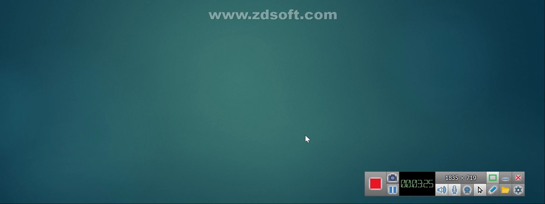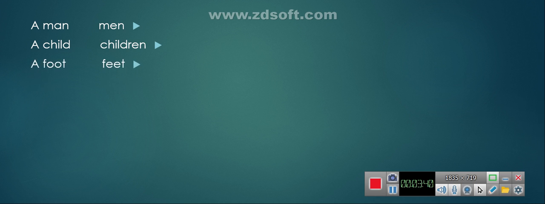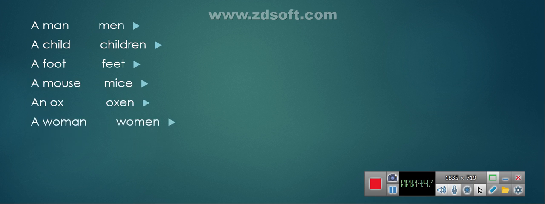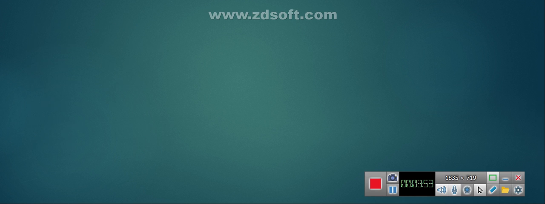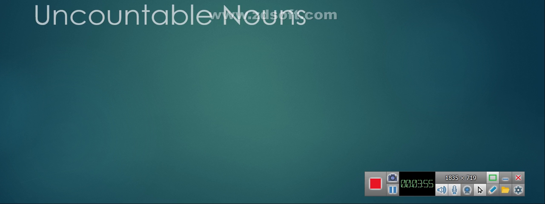Let's move now to irregular nouns. Irregular nouns are nouns that are changed totally. A man, how will it be in plural? Men. A child, children, very good. Foot, feet. Mouse, mice. An ox, oxen. A woman, women. A tooth, teeth. Very good. This is called irregular nouns.